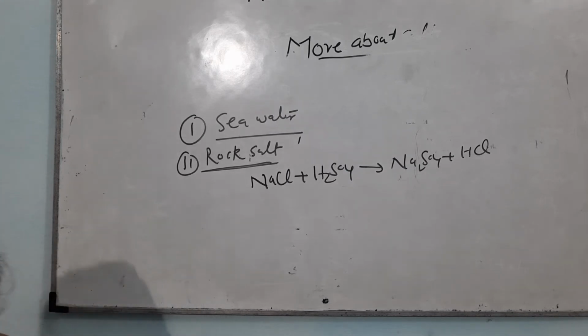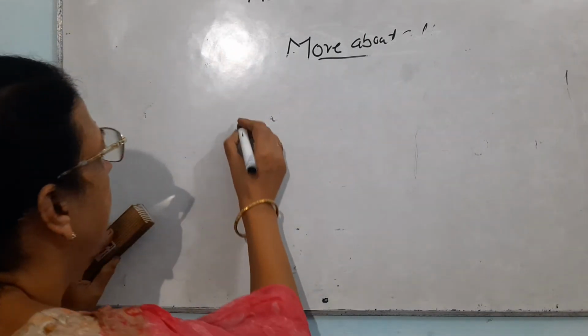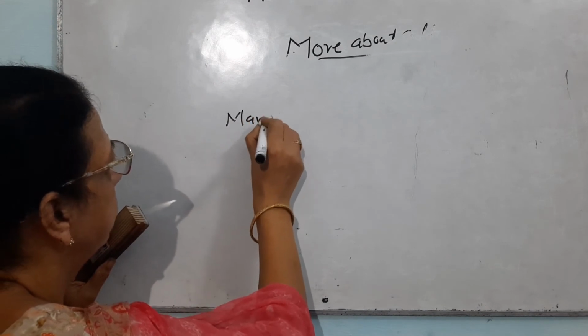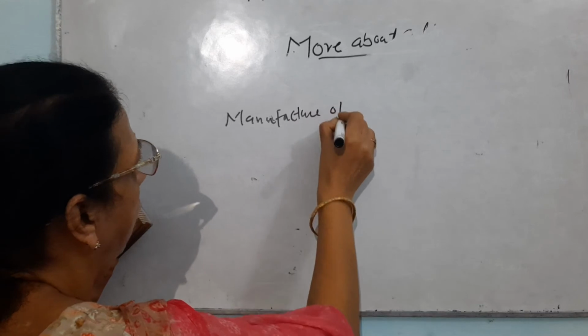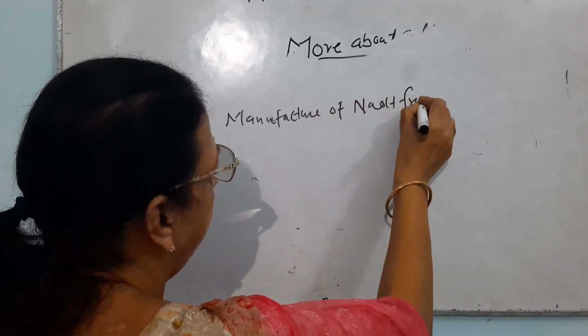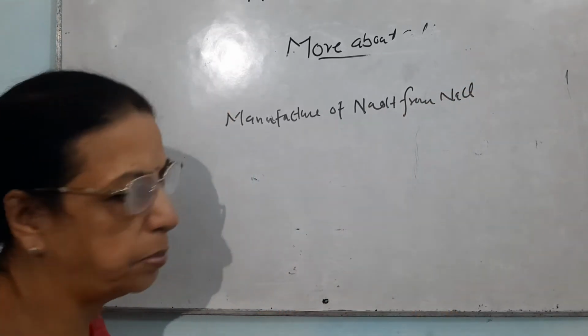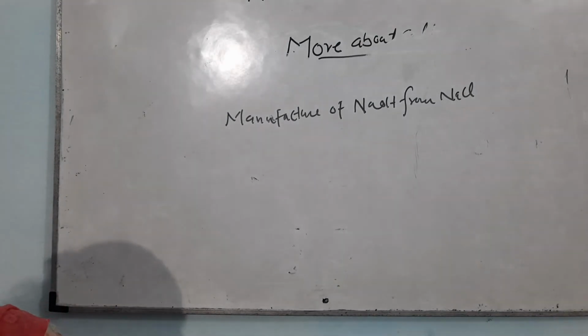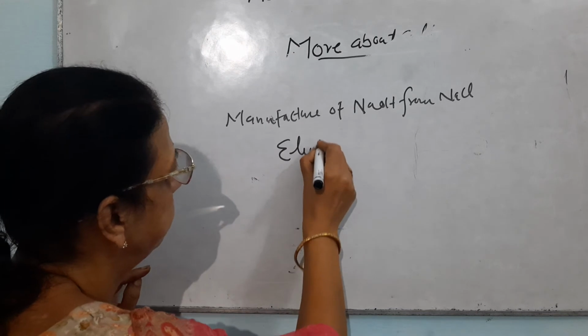So let me write the manufacture of sodium hydroxide from sodium chloride. I will go into detail for this process. This is prepared by the process of electrolysis.